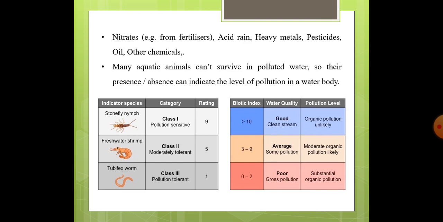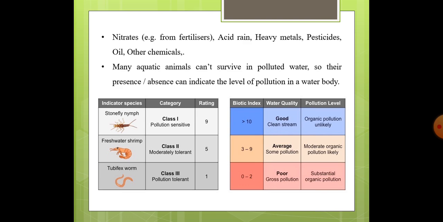As I have already mentioned, there are various categories. Similar is this chart also. If the indicator species stonefly nymph is found, it shows that these indicator species are sensitive to pollution. And freshwater shrimp are moderately tolerant. They can tolerate a medium amount of pollution. And tubifex worms are more tolerant. They can withstand a high pollution level also.